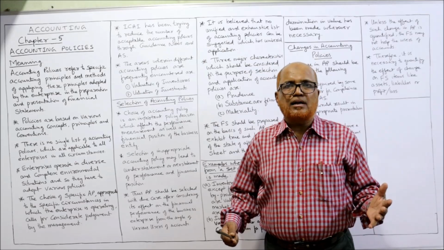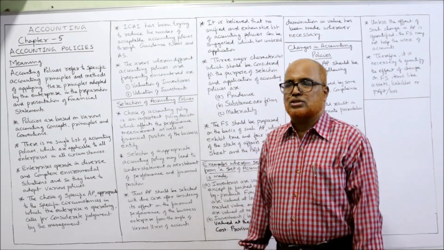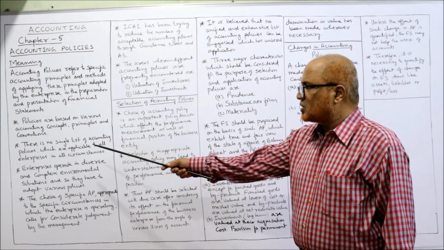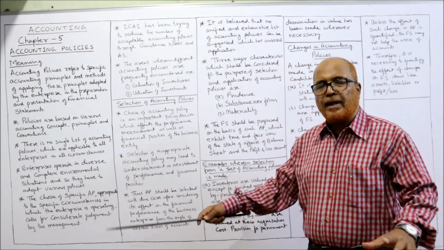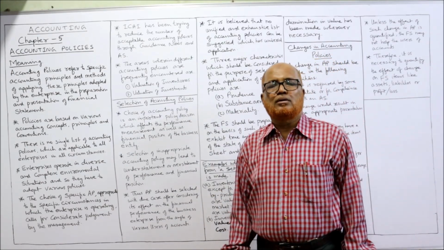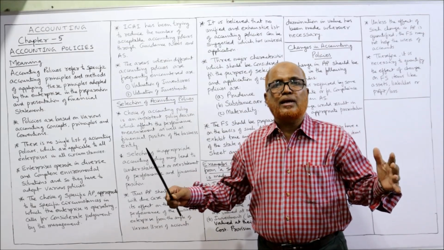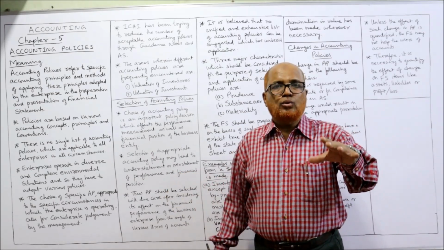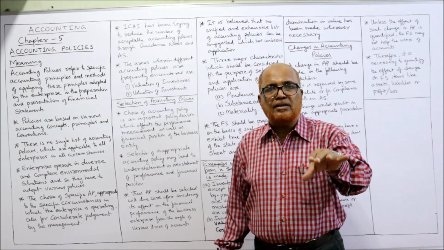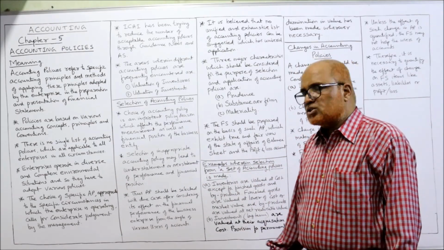As the business conditions change, the accounting policy must also be changed. So there is no single list of accounting policies which is applicable. Enterprises operate in diverse and complex environments. Every enterprise is operating in a very complex environment and difficult situations. In those situations, they have to implement their own accounting policy, and so they need to adopt various policies.